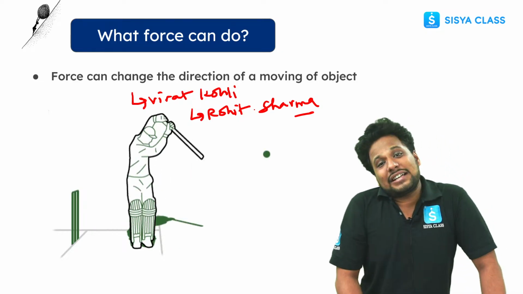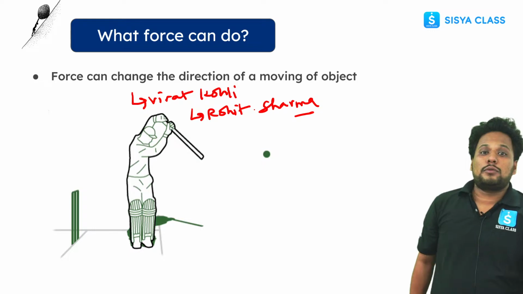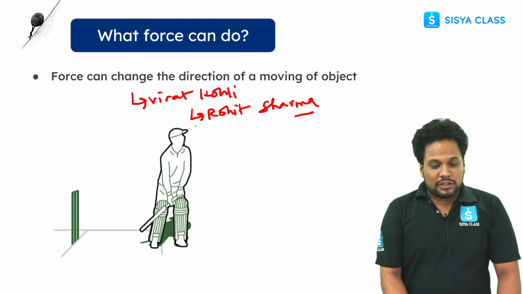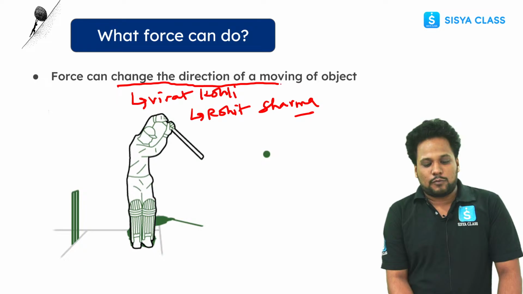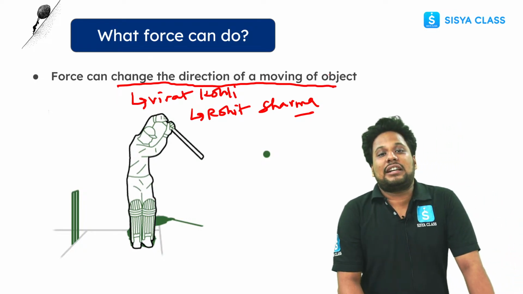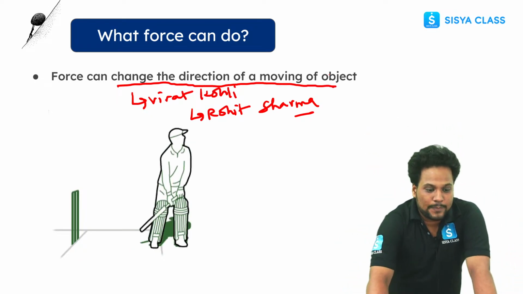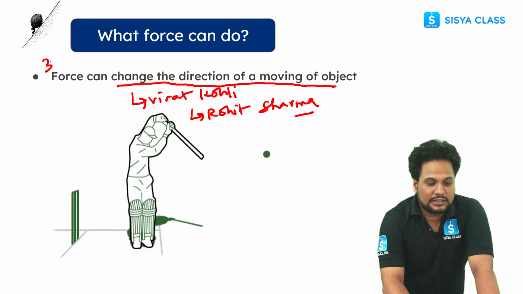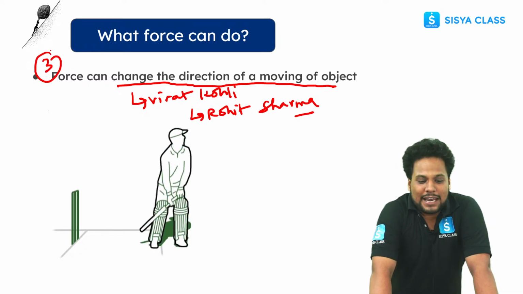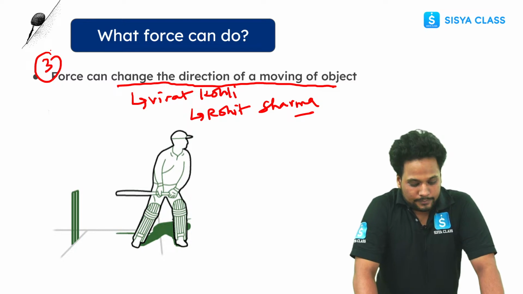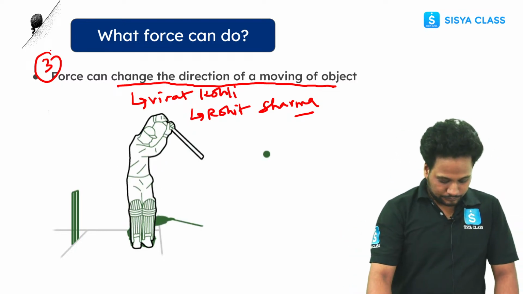You are changing the direction of the ball by applying force. So force can change the direction of a moving object. This is the third point. Any doubt in this?